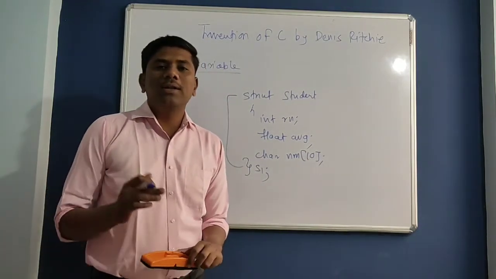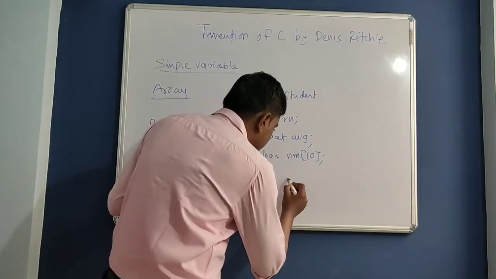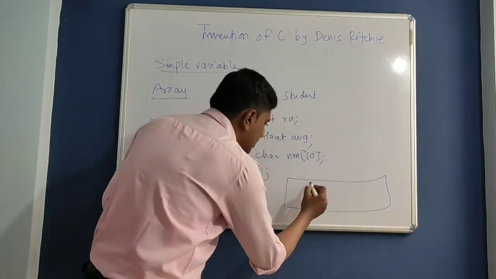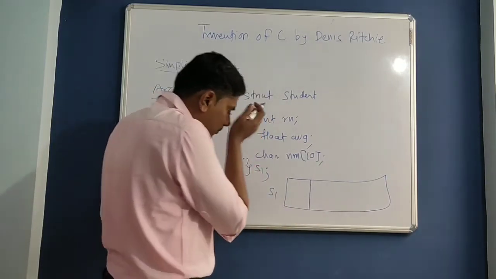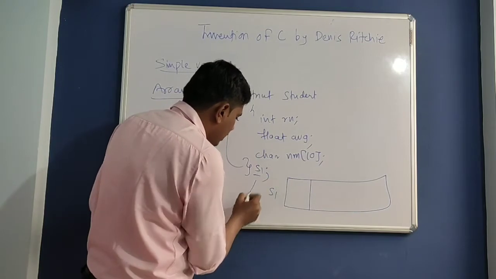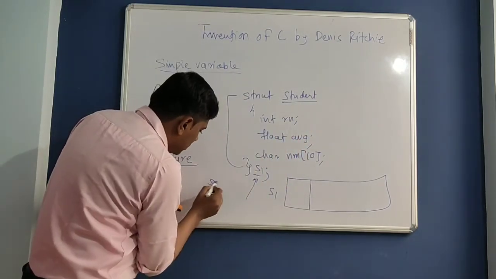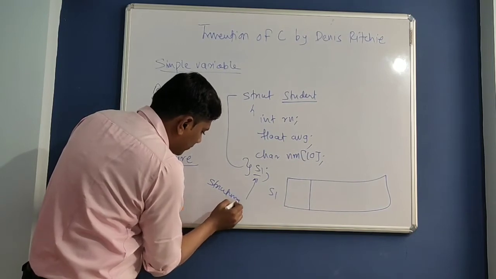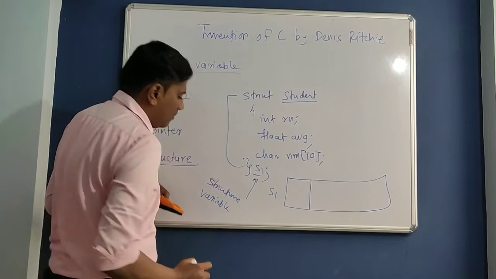Getting? So see here, in this S1, this is a structure variable. This is the structure and S1 is a structure variable.